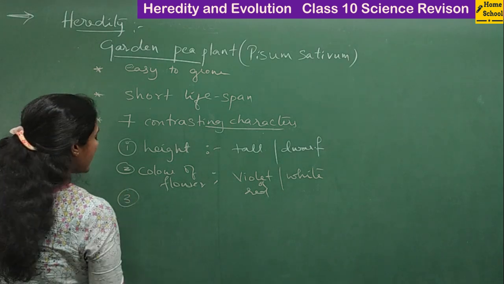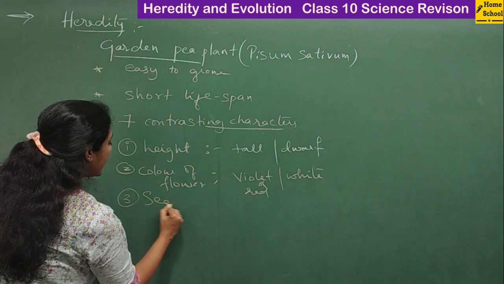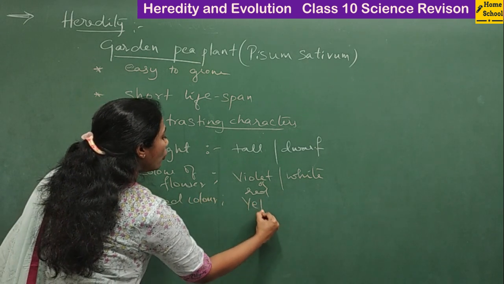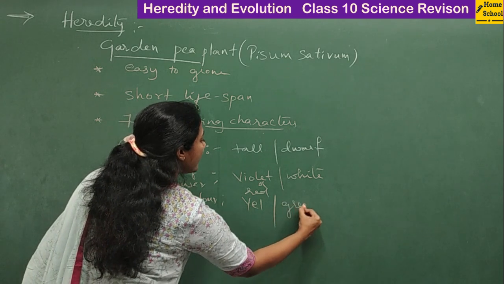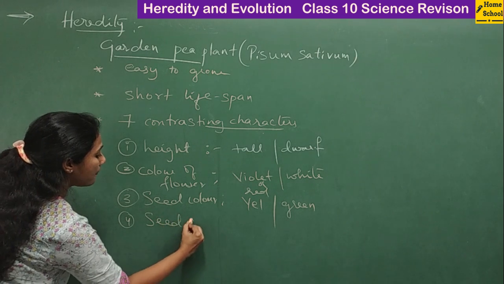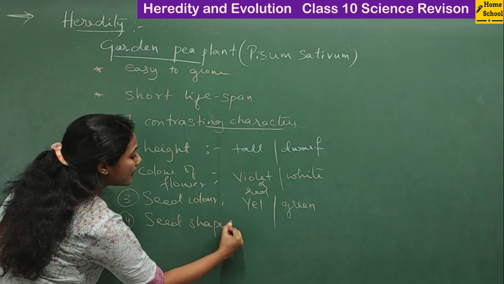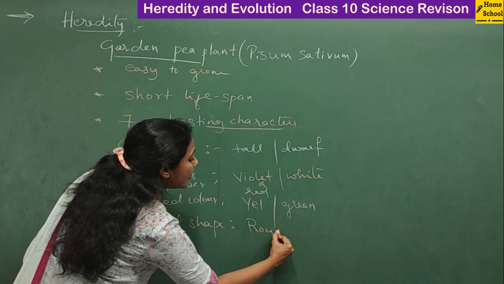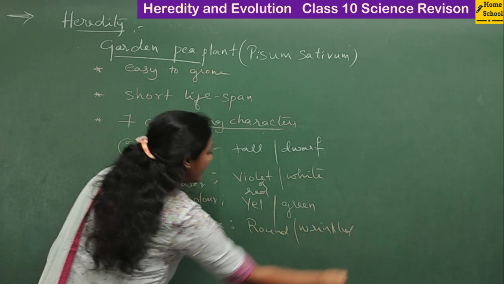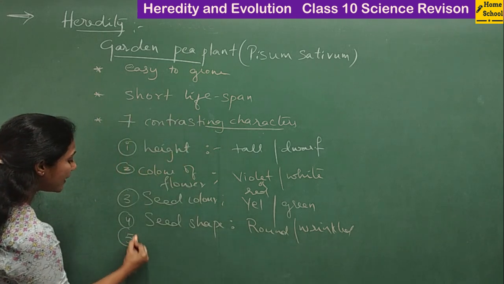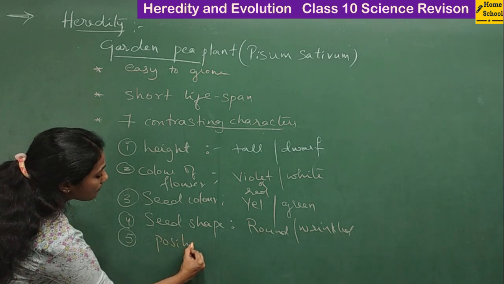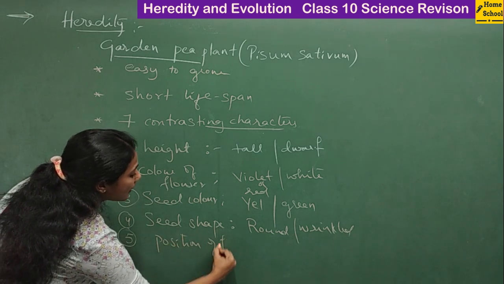Coming to the third contrasting character, it is seed color. Seed color can be yellow or green. Then the fourth character is seed shape. Seed shape can be round or wrinkled. Coming to the fifth character, it is the position of the flower.